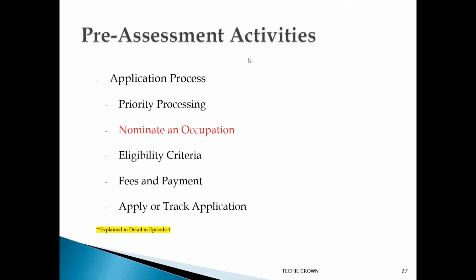Nominated occupation is an important topic that needs to be discussed in detail. One should know under which job code he has to apply to get a positive outcome. Let us discuss in detail about this nominated occupation. None of the assessing authorities gives advice on the ANZSCO code. This must be determined solely by the applicant. Choosing the right job code is a challenge while applying for assessment. So you should be very careful to understand the process in order to apply under the right job code.